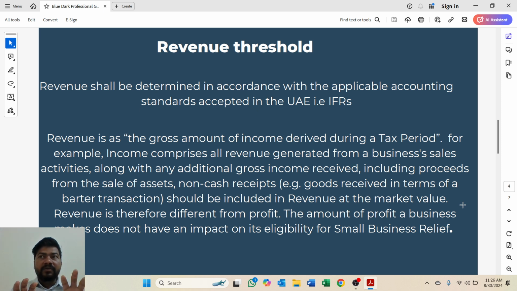So revenue is one thing, profit is another. Don't get confused here. Profit has nothing to do with the eligibility criteria for small business relief. It is all revenue that matters, that will be considered for checking whether you are eligible for small business relief or not.